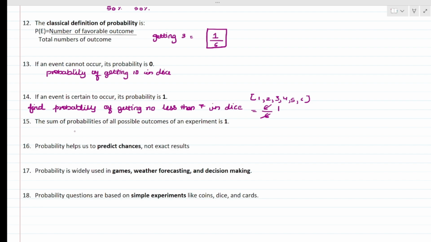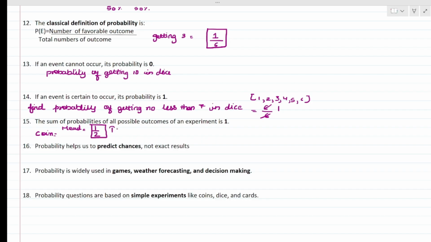Next comes, the sum of probabilities of all the possible outcomes of an experiment is 1. That means whatever your answers are, the summation of them will always be 1. Take for example the coin. First they ask to find the probability of getting head. We know that the probability is 1 upon 2.